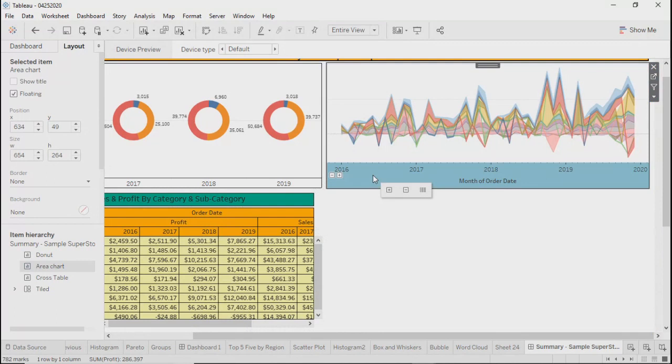Okay, let's take a scenario. In an organization, let's say there is a production team, there is a supervisor, and there is a CEO of the company. Three people are there, right? Now you need to do some reporting work. What type of report will you create keeping the production team in mind? What type of report will you create keeping supervisors in mind? And what type of report will you create keeping the CEO in mind?